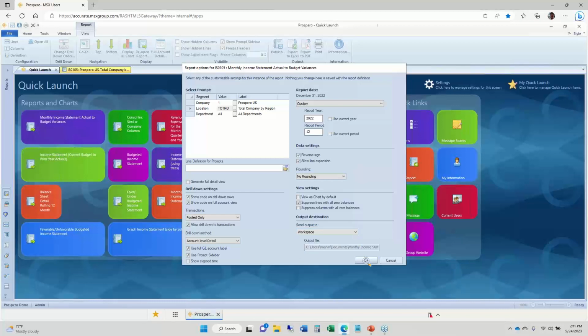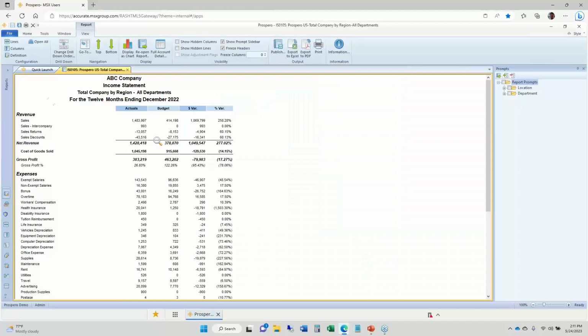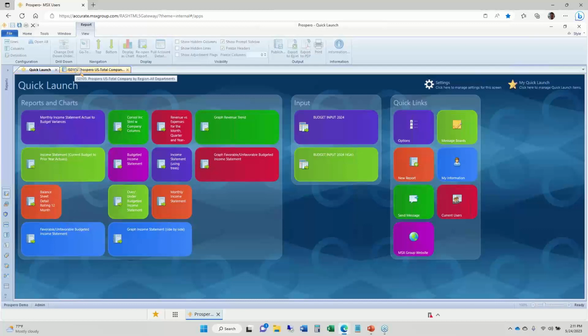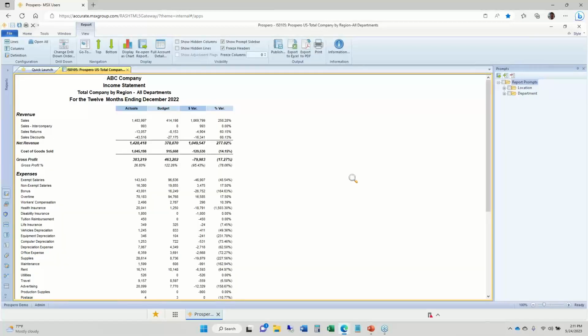All right, running this report, this opens up in a new tab for us. Quick Launch is still open as a separate tab here, easy to jump back and forth. When you build your reports, you decide what every column represents. I've got a description column on the left, actual balances, budget balances, dollar variances, and percent variances. All those are detailed in my column definition for this report.